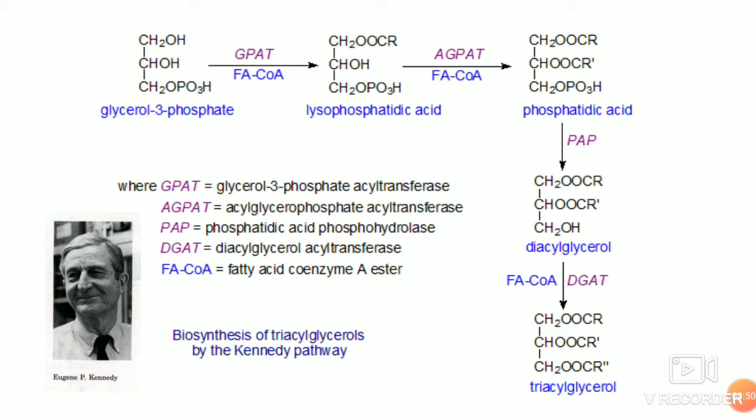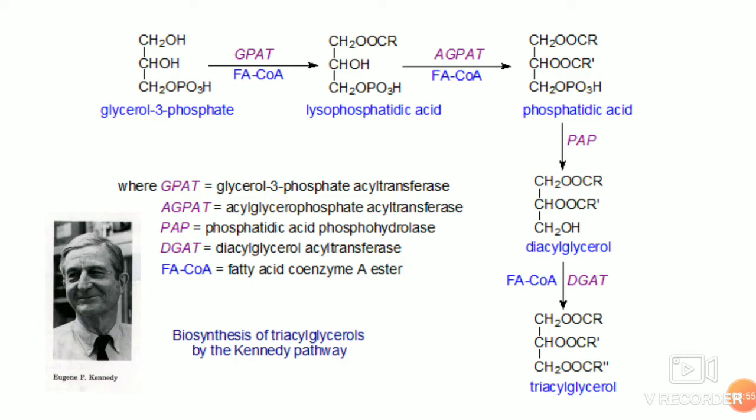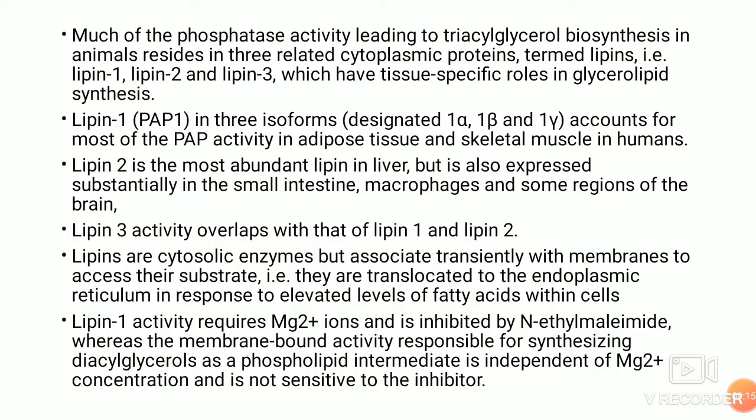This phosphatidic acid is very critical because it forms the branching point for other phospholipids to be synthesized. In case of triacylglycerol, phosphatidic acid is used by phosphatidic acid phosphohydrolase that will remove the phosphate group, or else it is also called phosphatase activity. So much of the phosphatase activity leading to triacylglycerol biosynthesis in animals resides in 3 related cytoplasmic proteins termed lipins, that is lipin 1, 2, and 3.